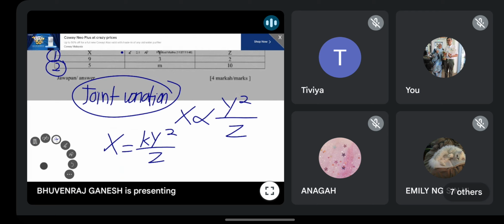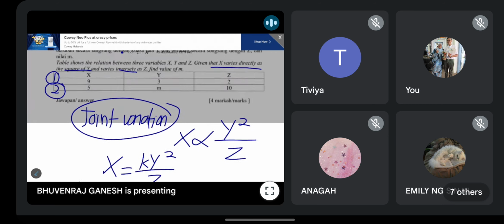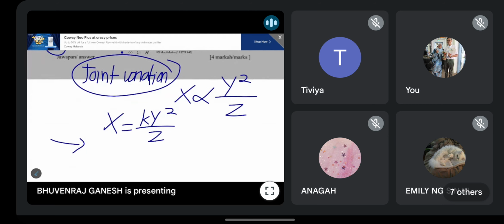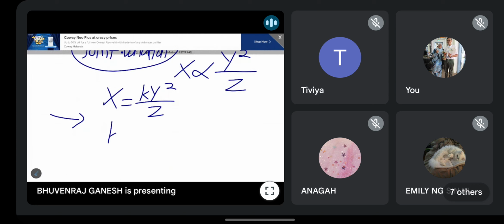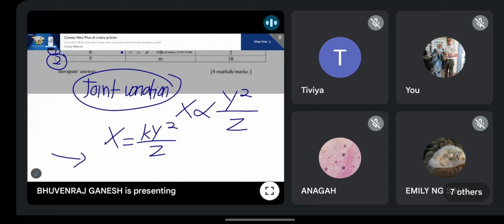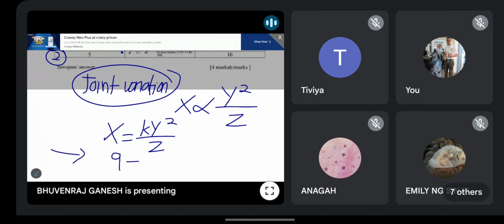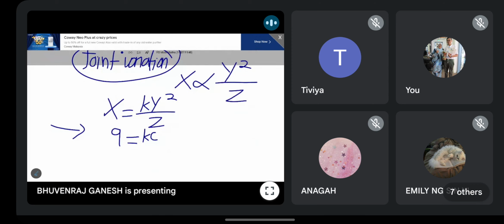This step over here that I'm going to do here got mark. Ada markah bila kamu ganti masuk nilai. Always remember substitution got mark. So don't be lazy to write out. Jangan dari sini terus tulis k sama dengan 2. Salah, because you never show the substitution. You must show the penggantian to get a mark. So you will show x equal to 9 and then y is 3, z is 2. So you will get k is equal to 2.